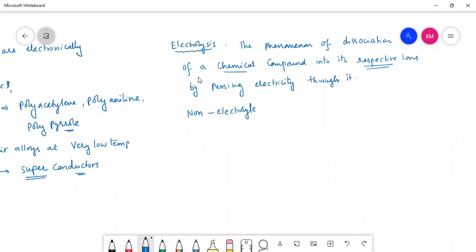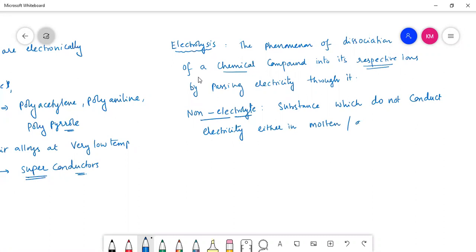Among them, the first term is non-electrolyte. Non-electrolyte means substances which do not conduct electricity, either in molten or aqueous state. Aqueous state is also called solution state, children.